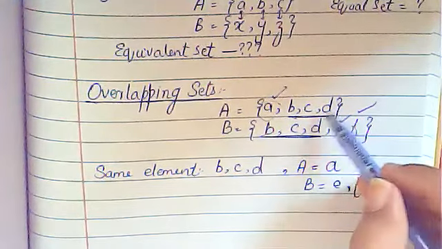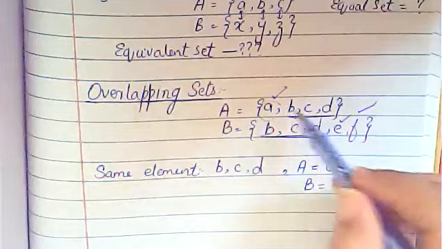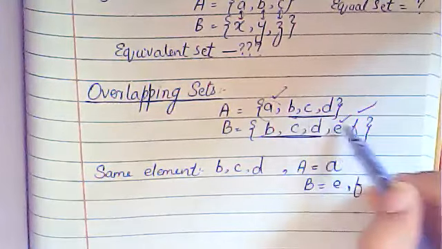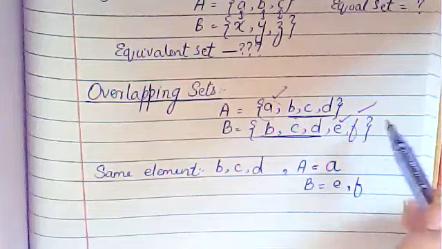Some elements are the same, and some should be different in both the sets. So it will be the overlapping set.